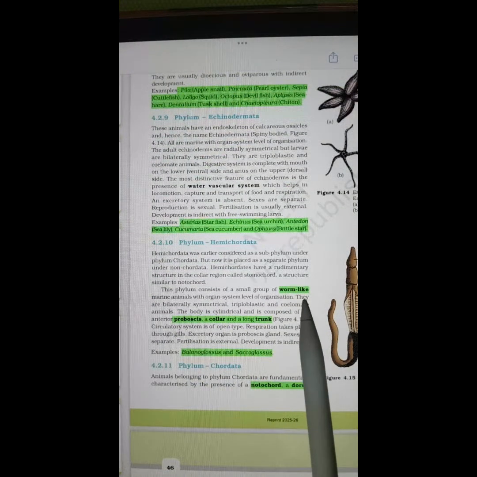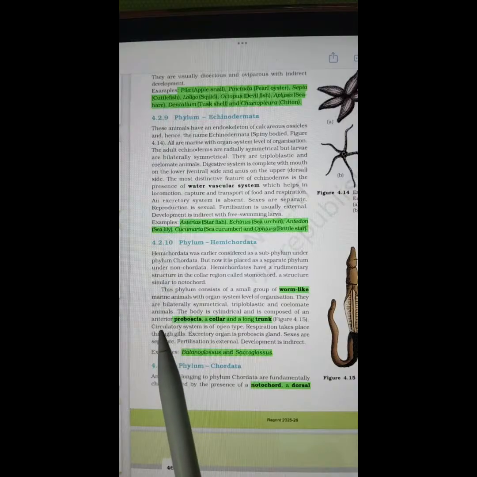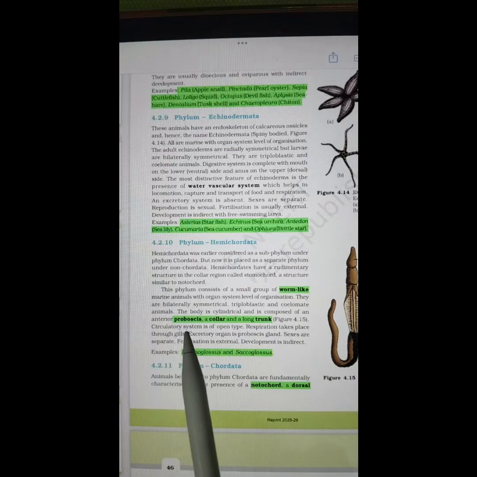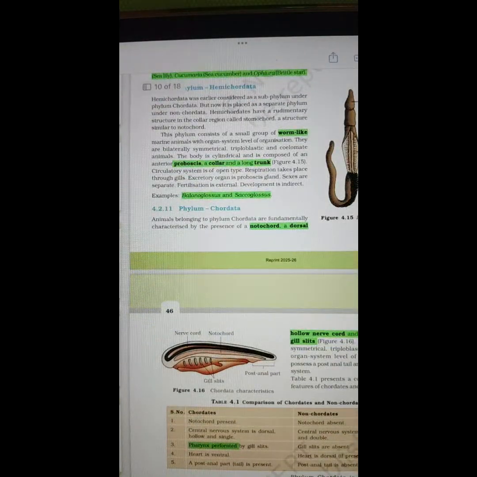Next phylum, Hemichordata. They are worm-like. The body is divided into anterior proboscis, collar, and long trunk. Members are Balanoglossus and Saccoglossus. Very important, proboscis has to be correlated with Hemichordata, as radula is correlated with the Mollusca.